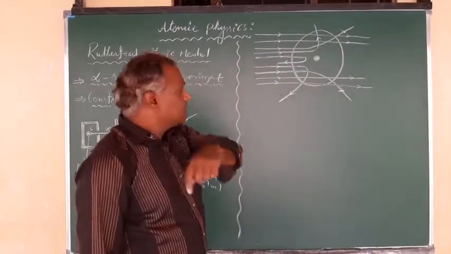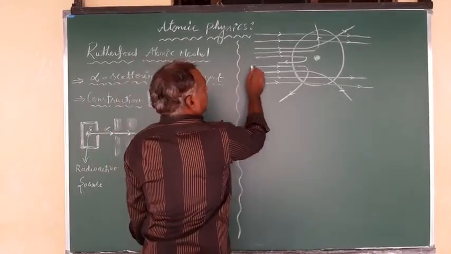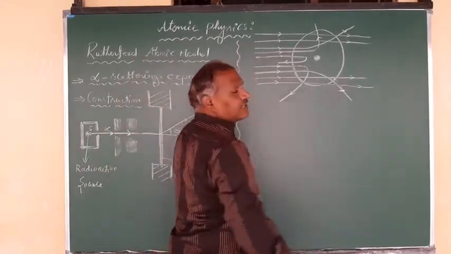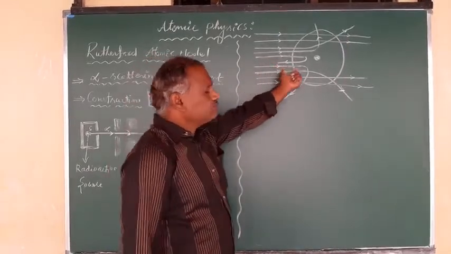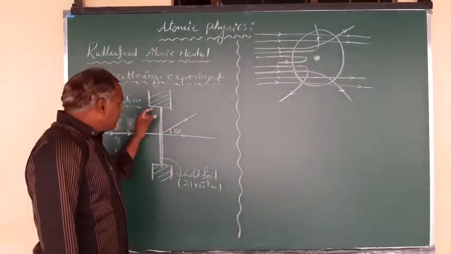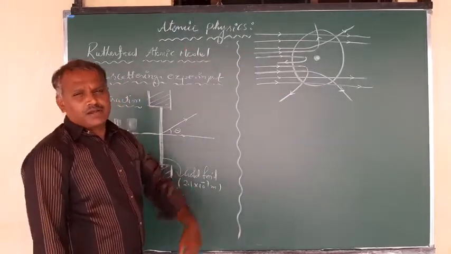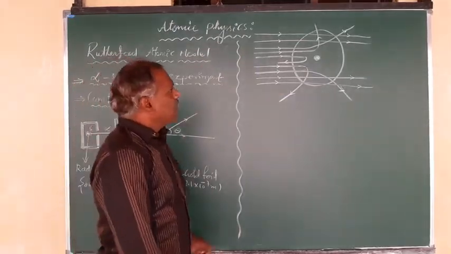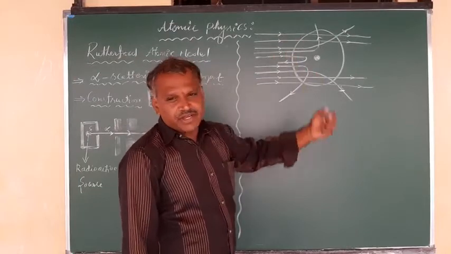Now here is the start of these alpha particles when they enter towards this gold foil. Once they interact with the gold foil, and in this we have considered only one atom of the gold foil, these alpha particles are deviated.